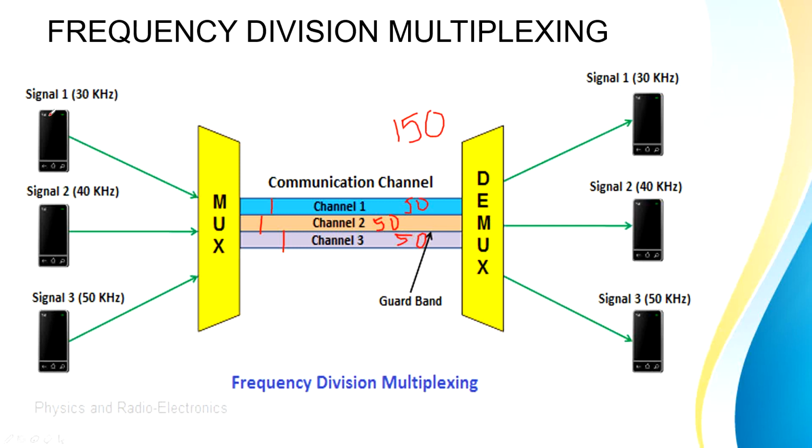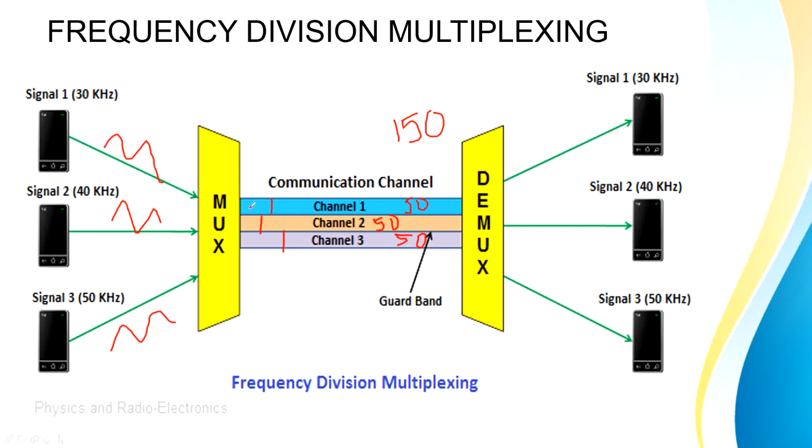Now when user 1 wants to send any signal, he will be allocated the first channel. मतलब अब उसके पास कितने हर्ट्ज हैं? Out of 150 hertz user 1 is allocated 50 hertz. Similarly, user 2 is allocated 50 hertz and user 3 is allocated 50 hertz. So each of them will send their signal using their allocated 50 hertz.